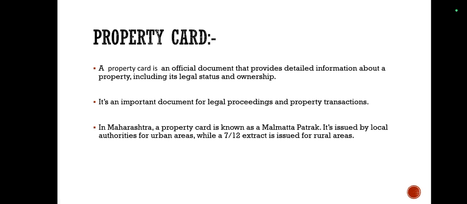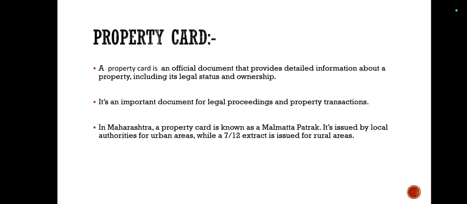It's issued by local authorities for urban areas, while a 7 by 12 extract is issued for rural areas. A property card can include information such as land type, whether residential or agricultural, plot area and number, land ownership details, tax payment history including paid and outstanding taxes. Property cards are important for legal proceedings because they can help establish ownership and resolve disputes. They can also help with navigating legal processes.